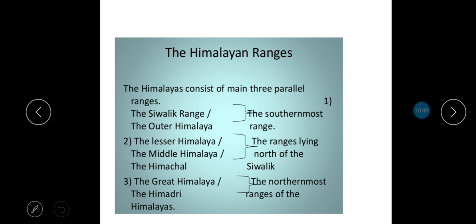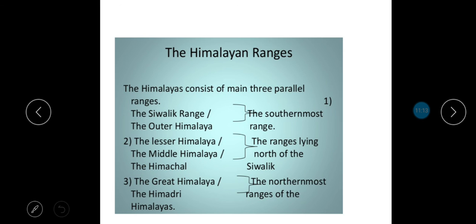So the Himalayas consist of three main parallel ranges, that is the Shivalik range or the Outer Himalayas, and this is the southernmost range. Then second is the Lesser Himalaya or the Middle Himalaya or the Himachal. This is the range lying to the north of the Shivalik hills.